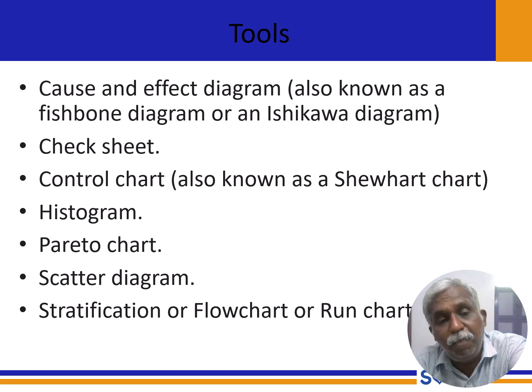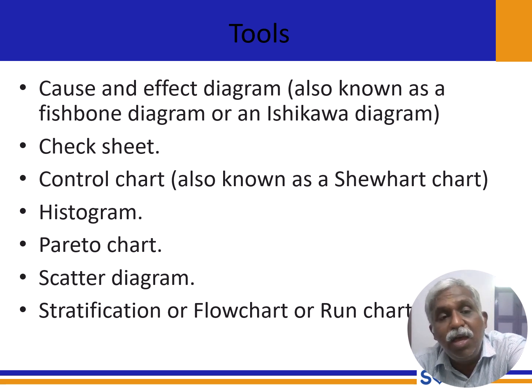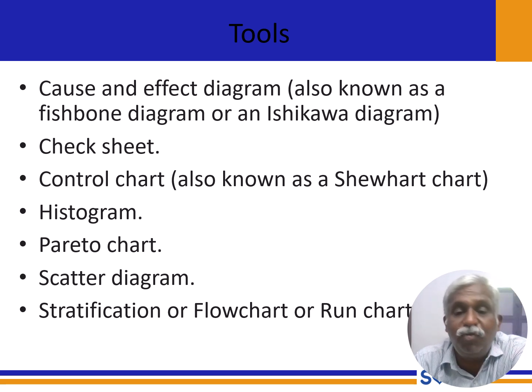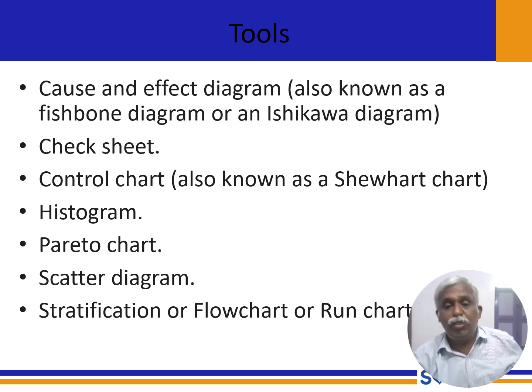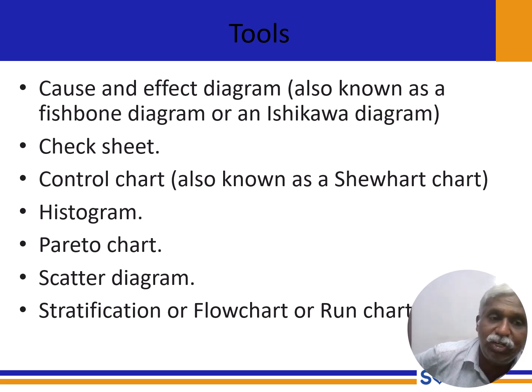Then histogram, Pareto diagram, scatter diagram, then flow chart. These are all for easily measuring quality. Quality should be measurable, particularly quantitatively. First specify, then measure. For that measurement we need some tools. These are all very important tools: cause and effect, check sheet, control chart, histogram, Pareto diagram, scatter diagram, then flow chart.